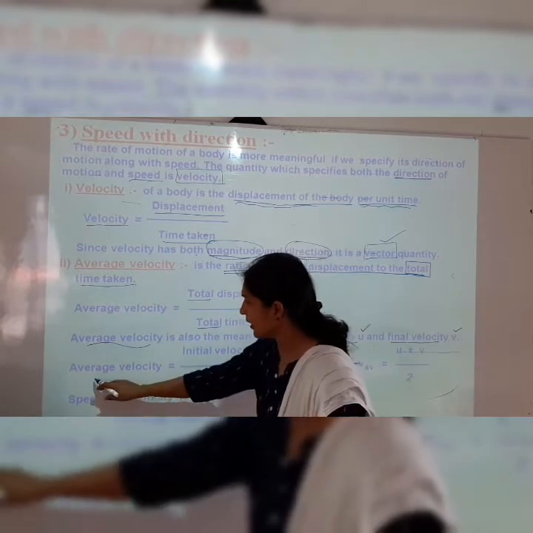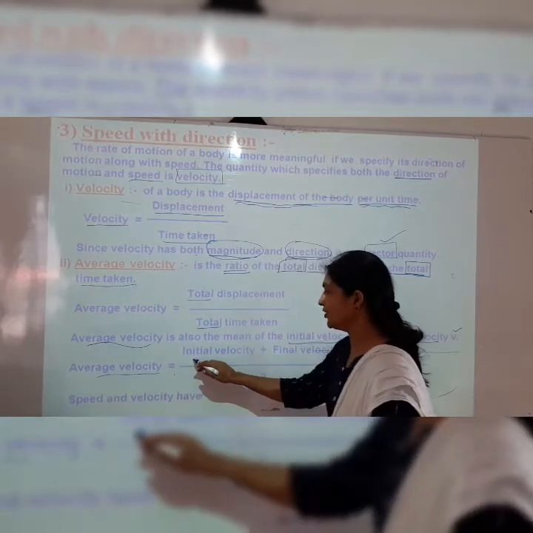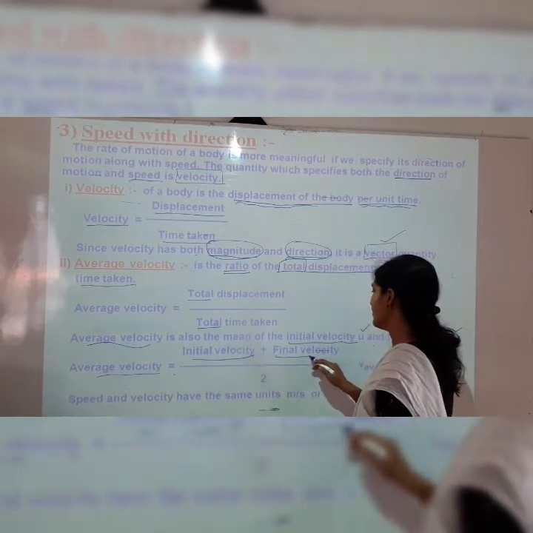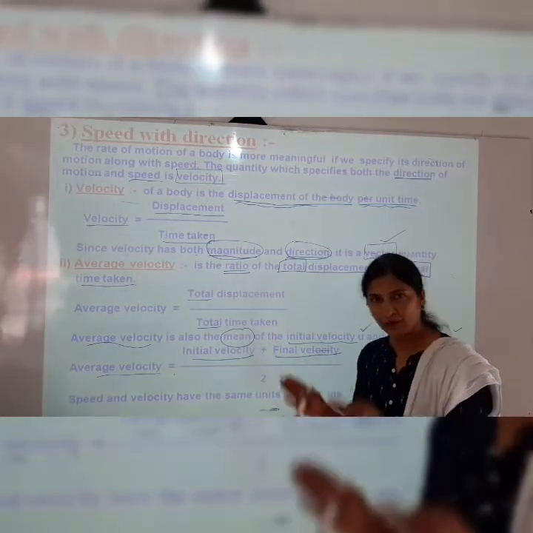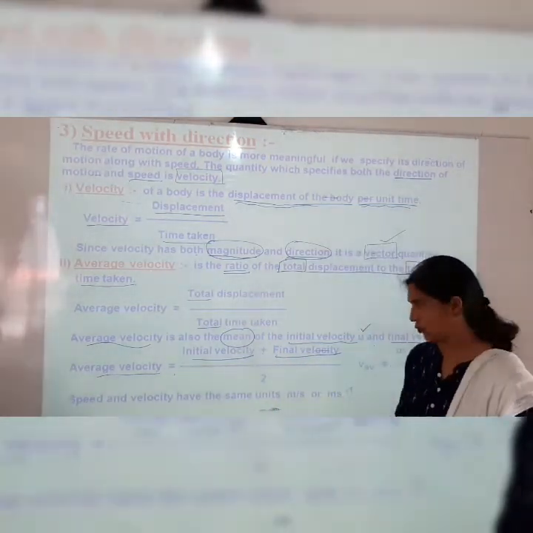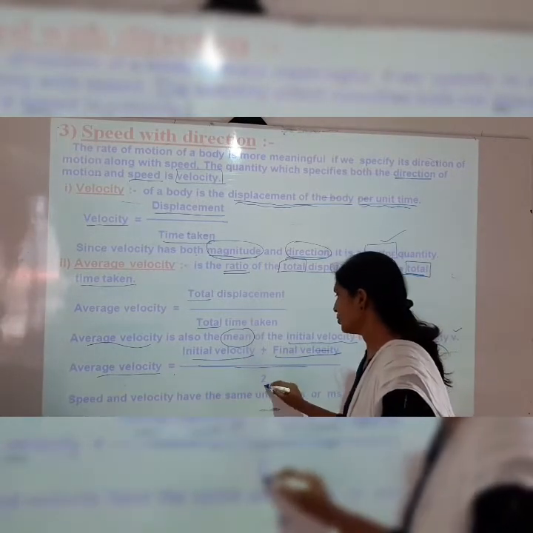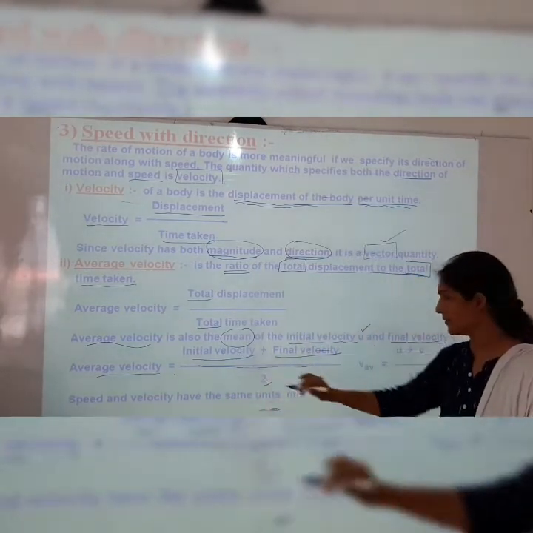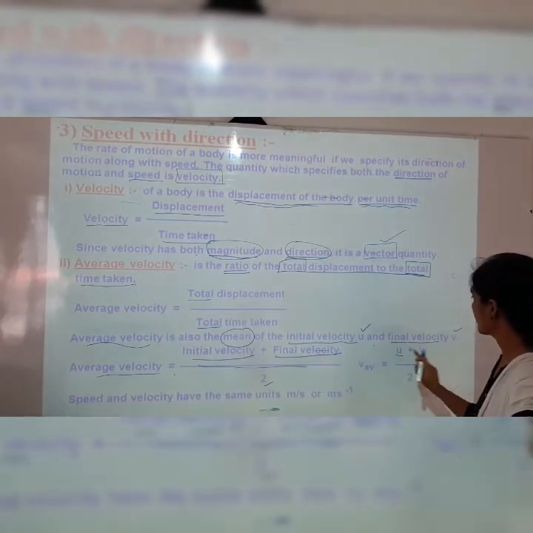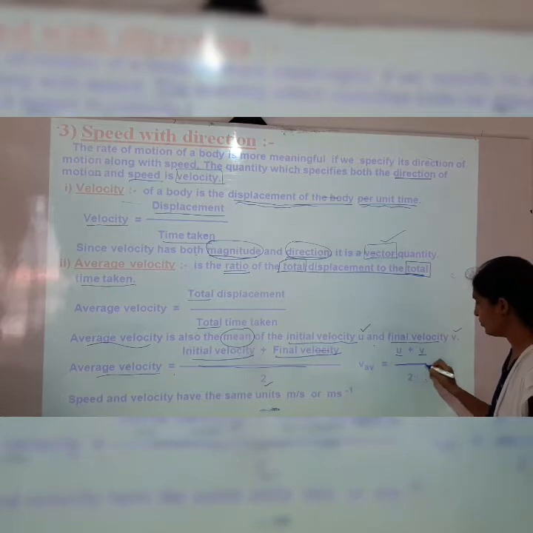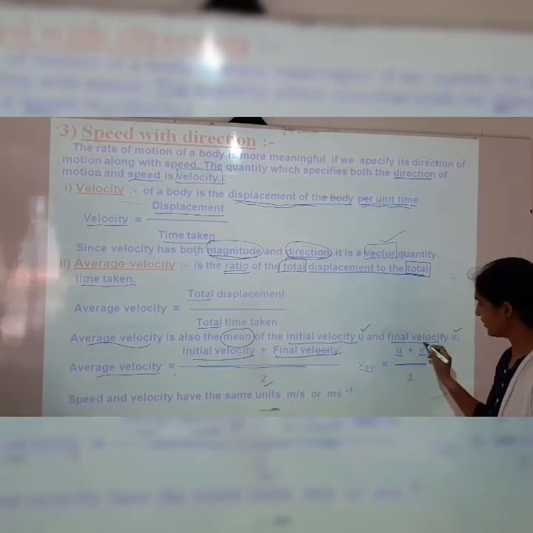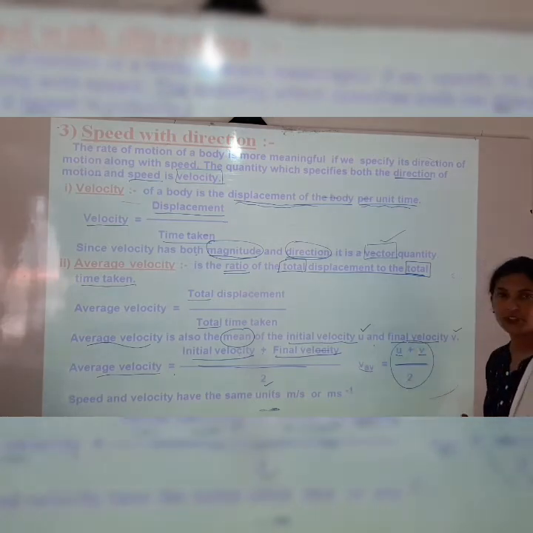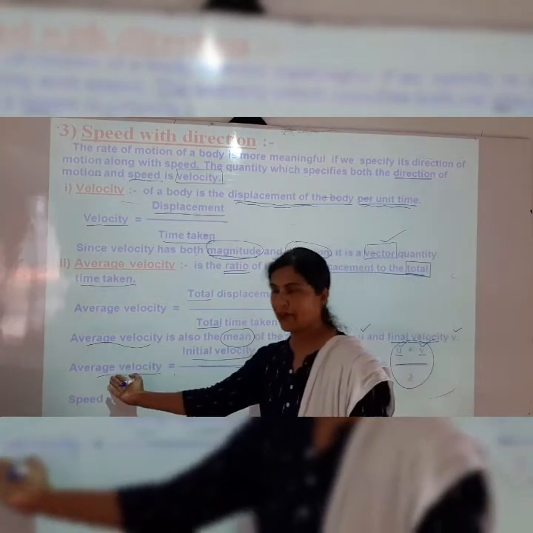The formula: average velocity is equal to u plus v upon 2, because the word mean is used. When we calculate a mean, we add both quantities and divide by 2. So average velocity is equal to (u + v) / 2.